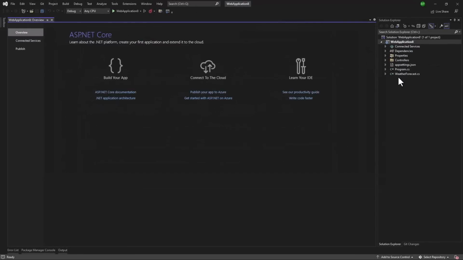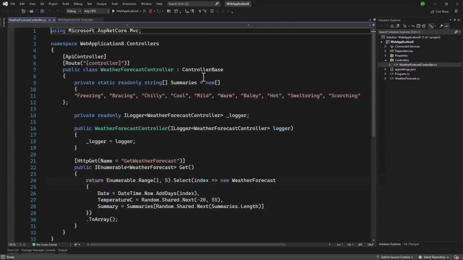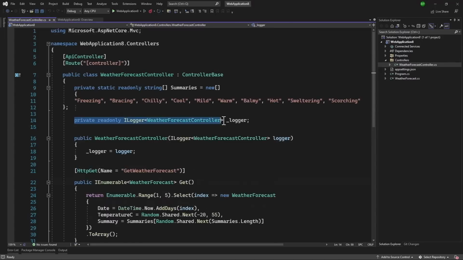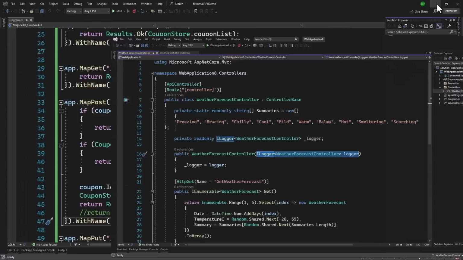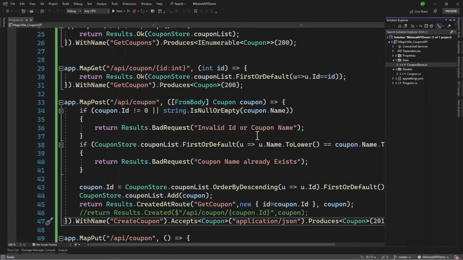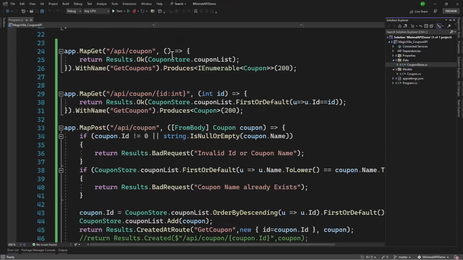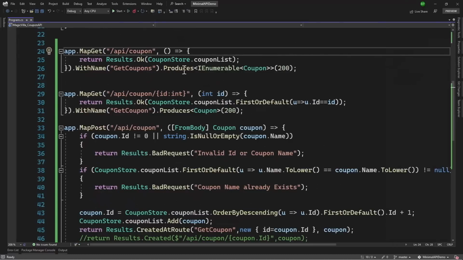And perfect. Here, if we open our controller, you will notice we have an ILogger. On there we can use to log something in the console window. This ILogger is being used with dependency injection, and it is available by default. So how can we use that in our Minimal API project? Let me log something when we are getting all the coupons right here.